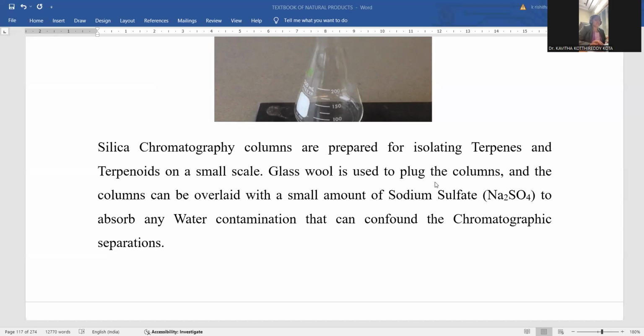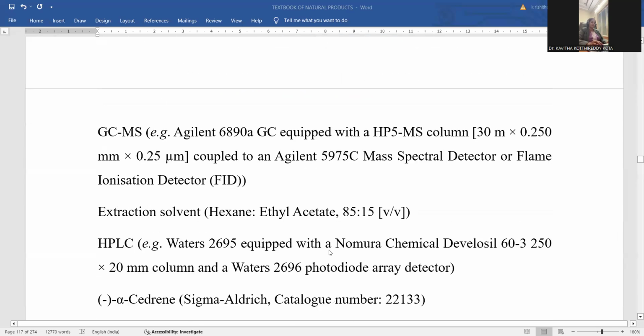Glass wool is used as a plug in the column, and the column can be overlaid with a small amount of sodium sulfate. The sodium sulfate is added within the column to absorb water contamination. If any water content is within the mixture, it can be absorbed by the sodium sulfate, which dries the entire reaction mixture, right? So water droplets will be absorbed by the sodium sulfate.